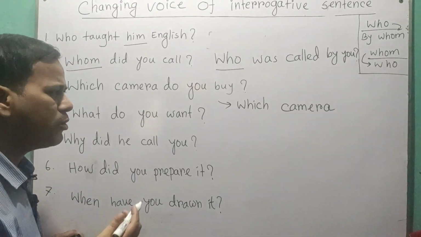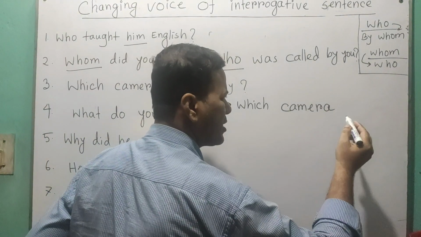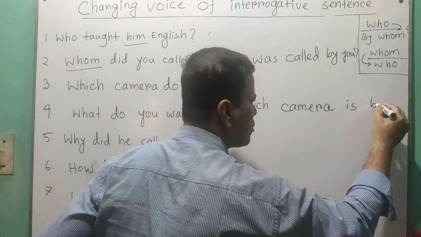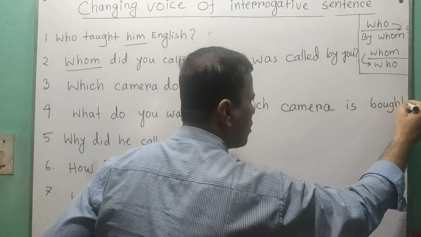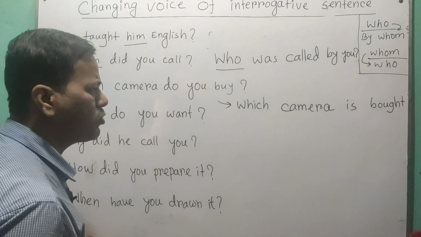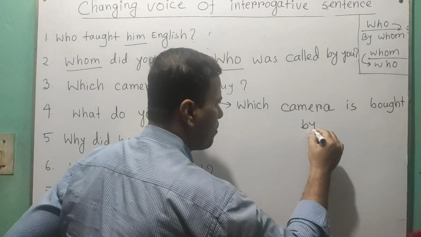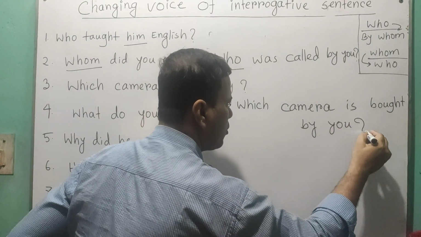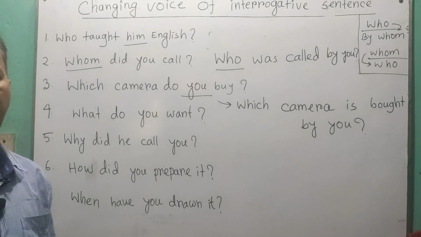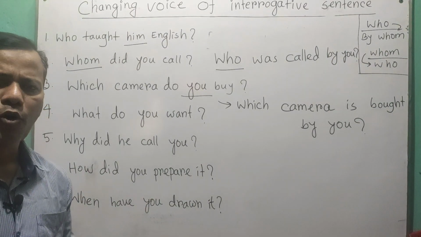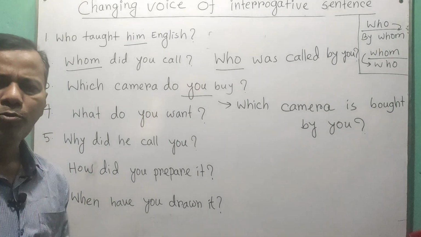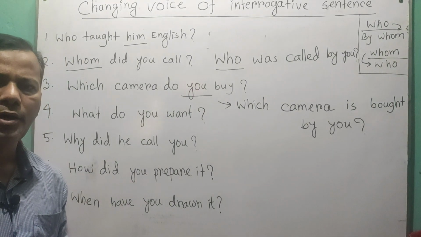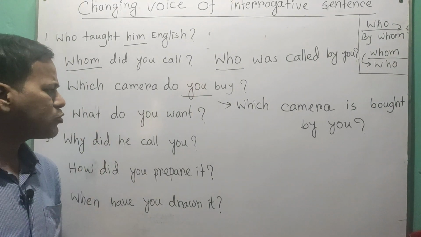As it is singular, is, and the third form of verb is bought. Which camera is bought, and then by, and the subject becomes the object: Which camera is bought by you? So Which camera do you buy? becomes Which camera is bought by you. Simple as that.